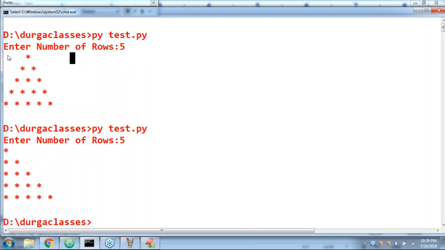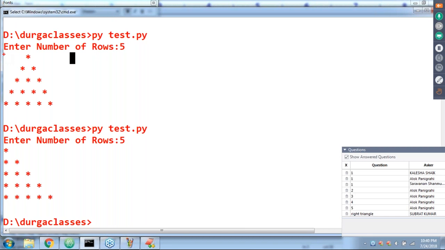But how many spaces are required? Have you remembered how many spaces are required? If you count, here 1 character is there, next second character, third character, fourth character. So how many spaces are there in front of the first star? 4 spaces are there in front of the first star.